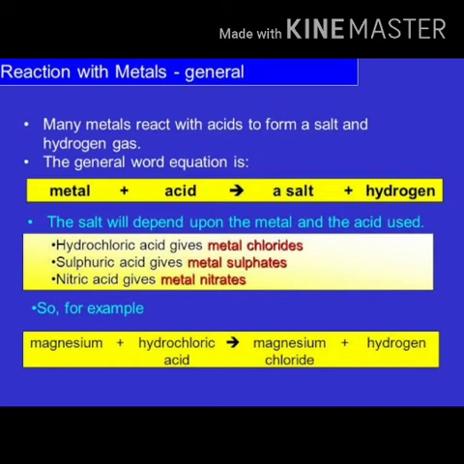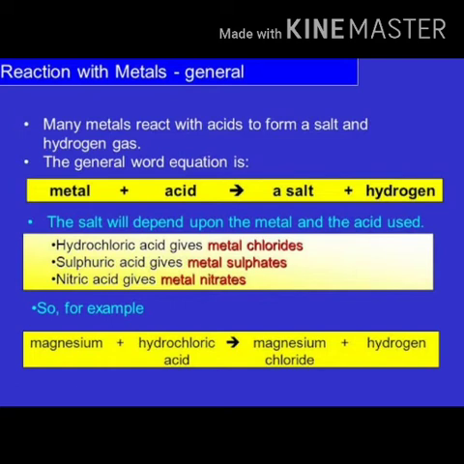Let's learn it with an example. Take a metal, say magnesium, and an acid, suppose hydrochloric acid. And as I told you, what will form? A salt and hydrogen. In this reaction, magnesium chloride is the salt formed.